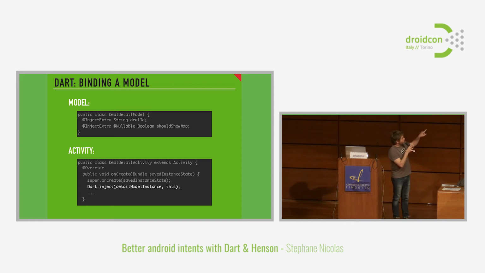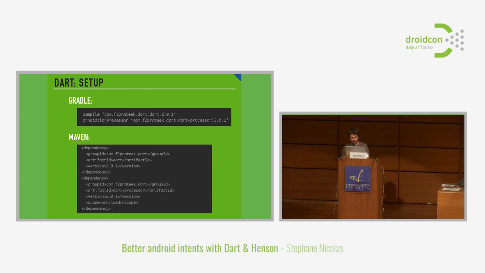Here, this might be a little mysterious. Actually, there are quite a lot of overloads of the method inject. So you can inject from any bundle. You can inject from an intent. You can also inject from the saved instance state if you want. So if you would like, that is also available with Dart. And you can put it into your own fields, as we did previously, or externalize it to a new model. And this model can then be used for your business logic.